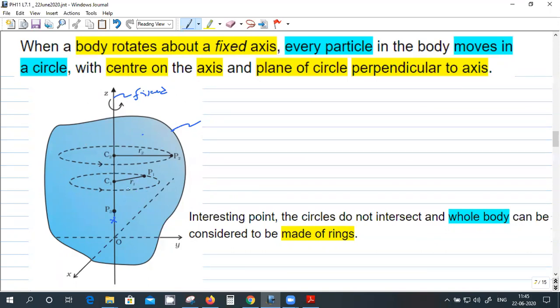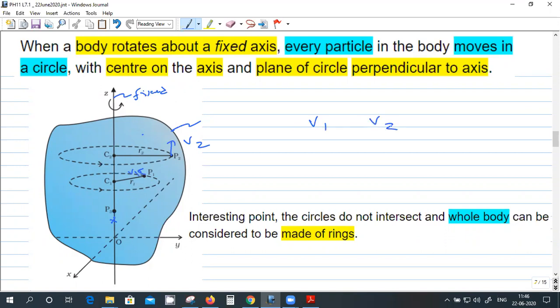So you can consider the whole rotating body as made up of rings with a common axis, and they are parallel to each other. And another thing is velocity. This is particle 2, which has a velocity v2, and this is particle 1, v1. Can you compare the velocities v1 and v2?